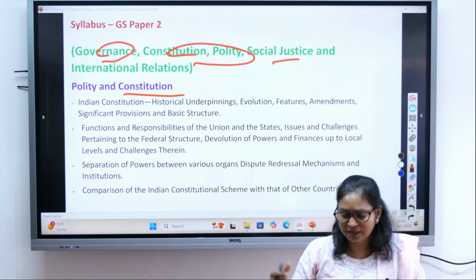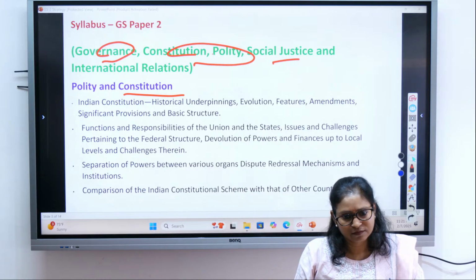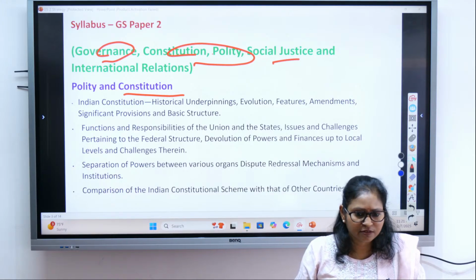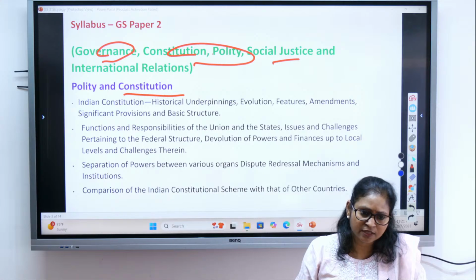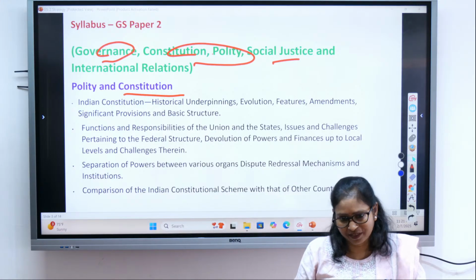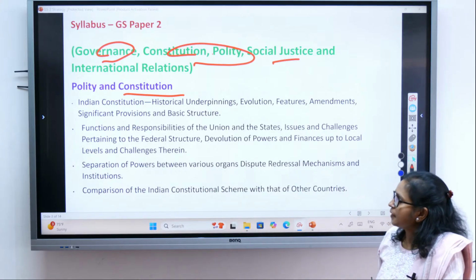And the various international organizations, how they impact India: United Nations, WHO, WTO, all this you will be studying under international relation, right? So what kind of relationship a country shares with the outside world. That is a part of your syllabus, right?